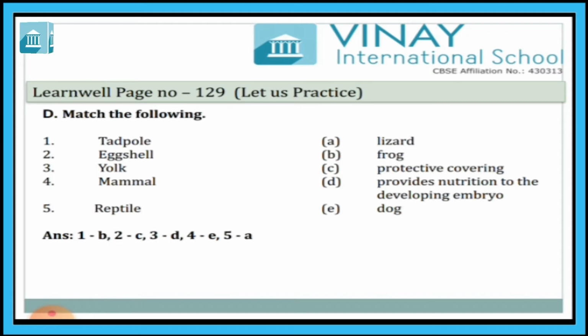Fourth, mammals. E. Dogs give birth directly to their young ones. So the right answer is dog is a mammal. And the fifth one, reptile. The right answer is A, lizard. Lizard is one kind of reptile.